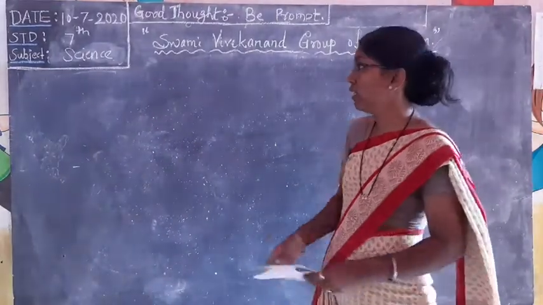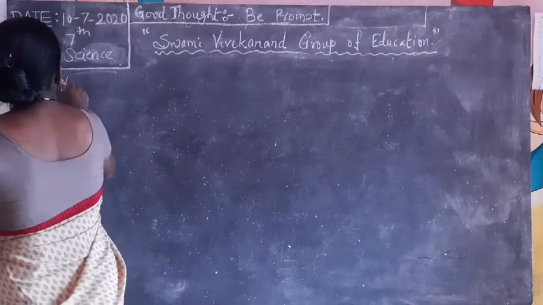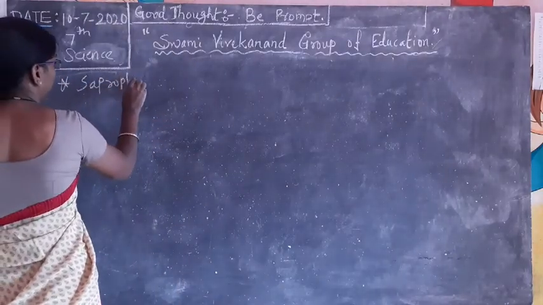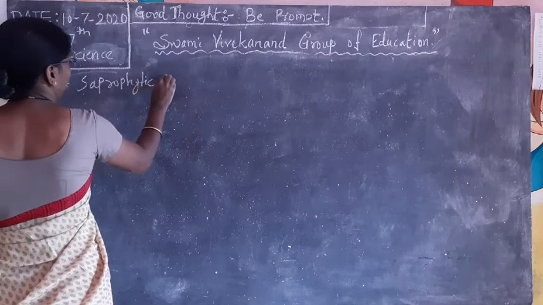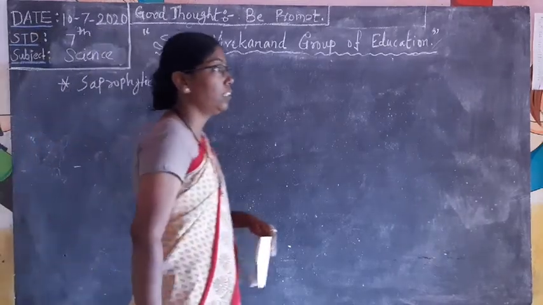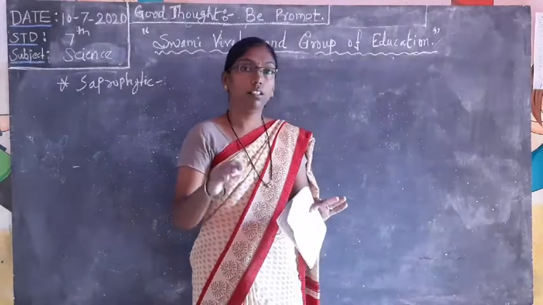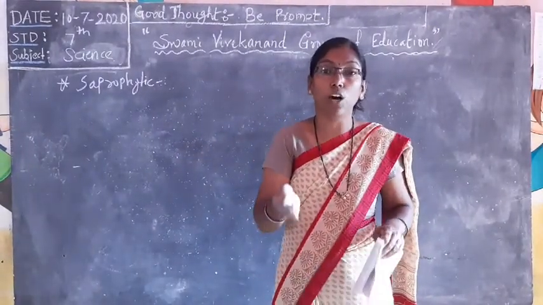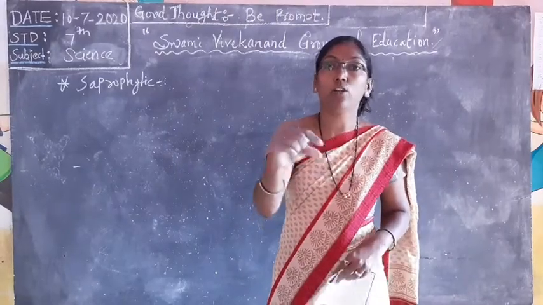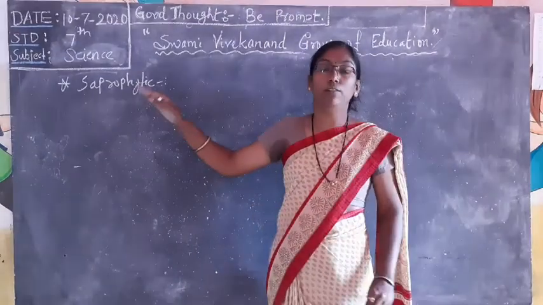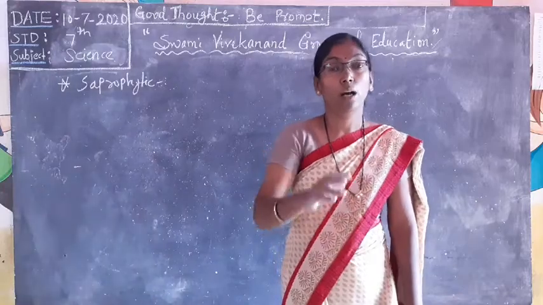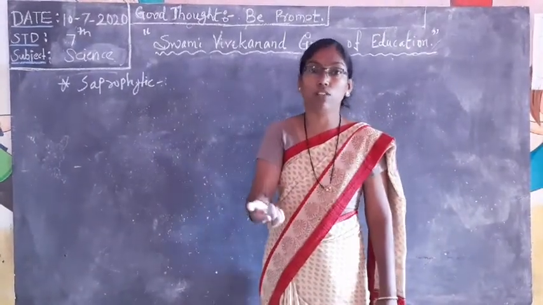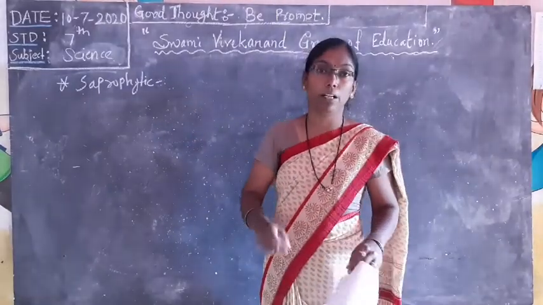So the first one is saprophytic. Saprophytic nutrition means it depends on others, but others means which one? That is what we need to add here to complete the definition. Parasitic is also the same. They depend on others, but others means which one? When you write that here, it will be complete.